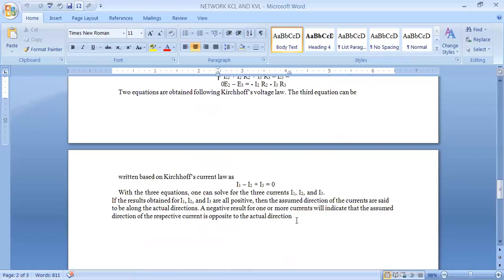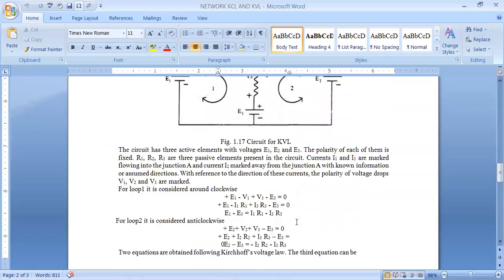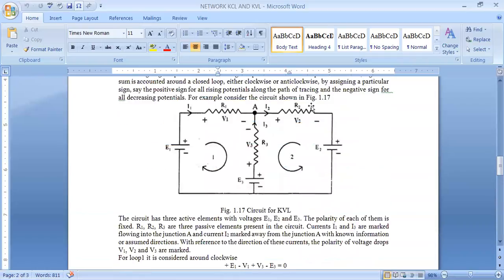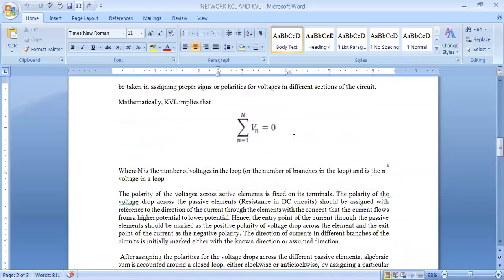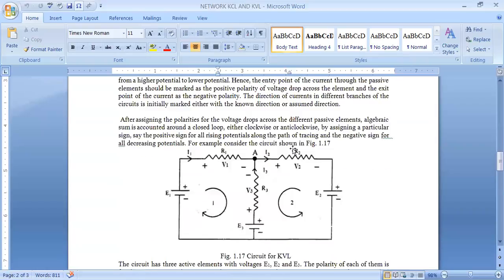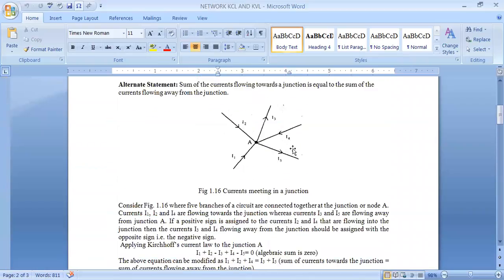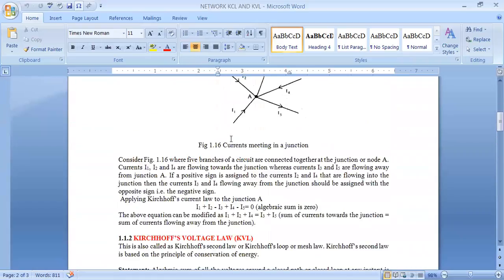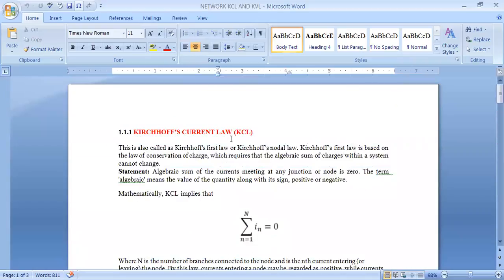After getting the values of I1, I2, I3, we can say whether our assumption is wrong or correct for the current flowing through the circuit. And this is all about Kirchhoff's voltage law. So we have completed the topic called KCL and KVL.